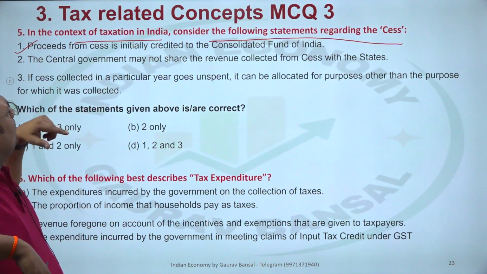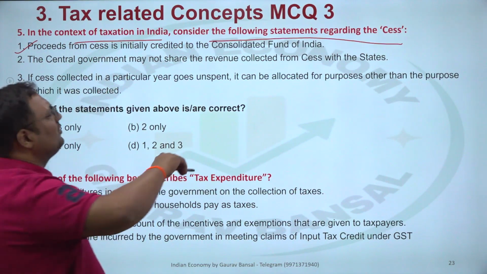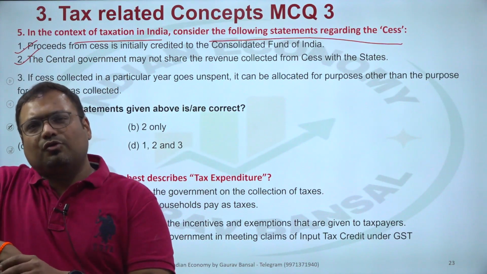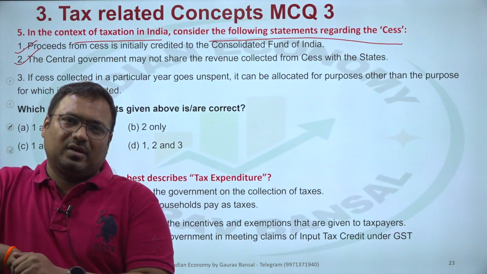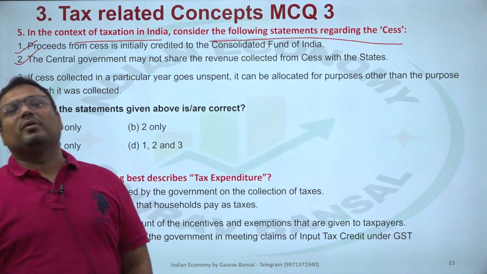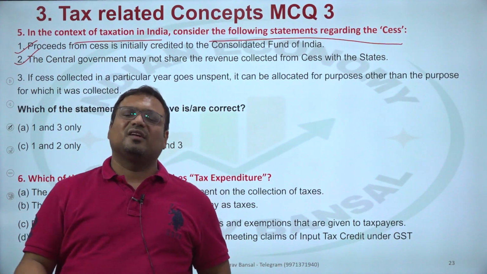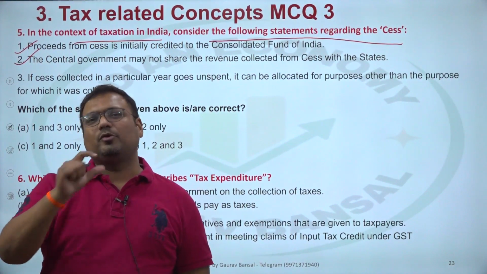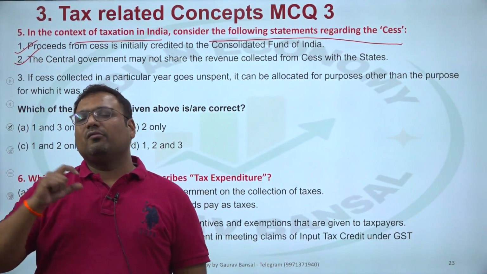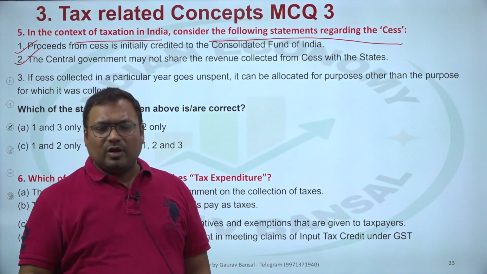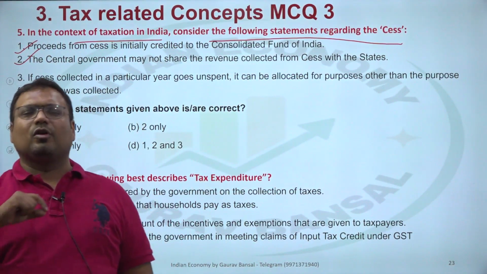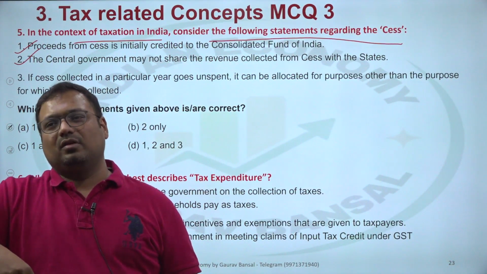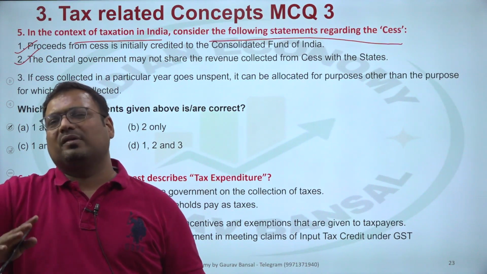The central government may not share the revenue collected from cess with the state. That is also true. The surcharge and cess are not shared with the states, and that is why states have a problem against it. Although there is a logic behind cess and surcharge, they should not be too much, because the income from that is not shared with the states. Today, almost 20% of the tax revenue of central government comes from cess and surcharge. This is not fair. It should not be more than 7-8% or 10% at max.